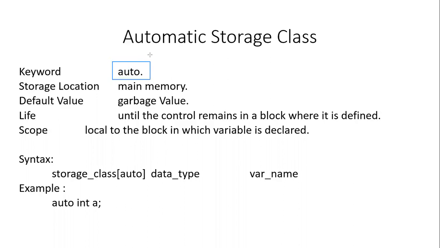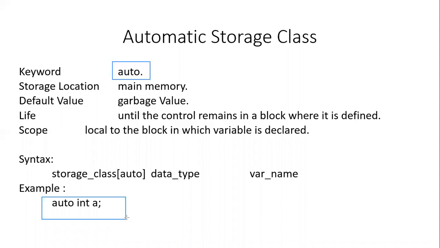So auto means the automatic storage class. If you want to create a variable a which is of integer data type and uses automatic storage class, then the following is the example, the one that I am highlighting right now. Auto int a creates an integer variable a with the automatic storage class.